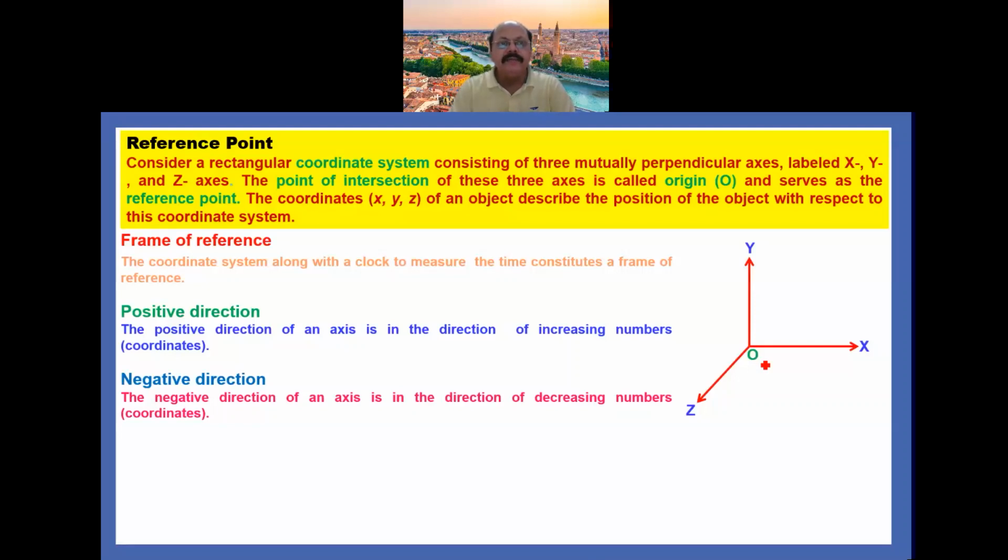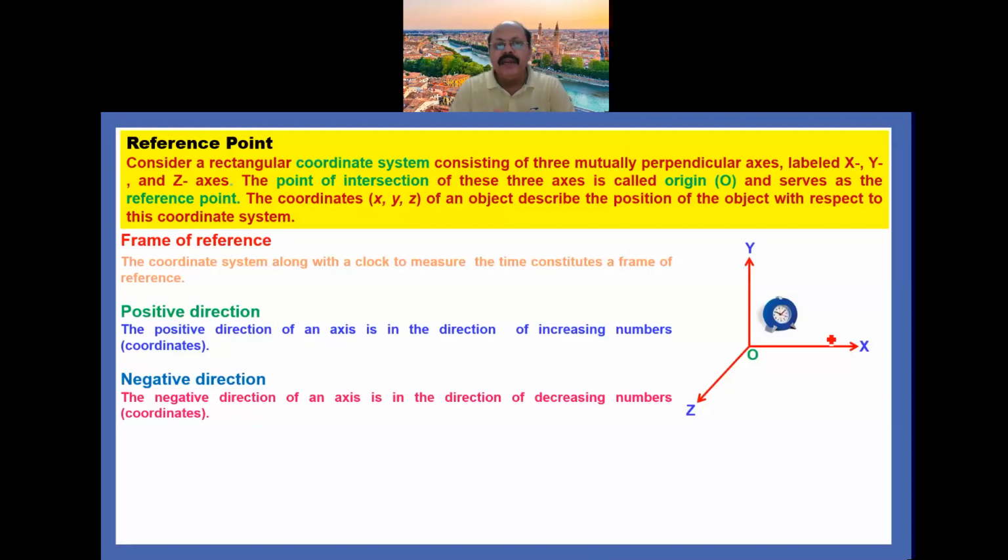Now you understand the concept of frame of reference. The coordinate system along with a clock to measure the time constitute a frame of reference, that you can see here. This is the coordinate system x, y, z, and a clock is placed which measure the time constitutes a frame of reference. Now there are two directions, one is positive direction, another one is negative direction.